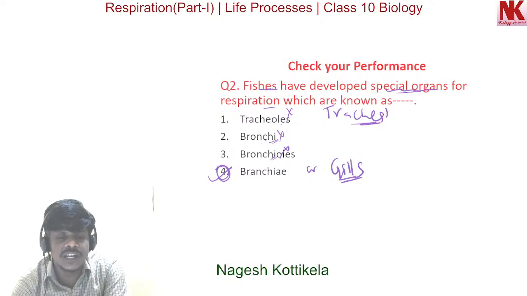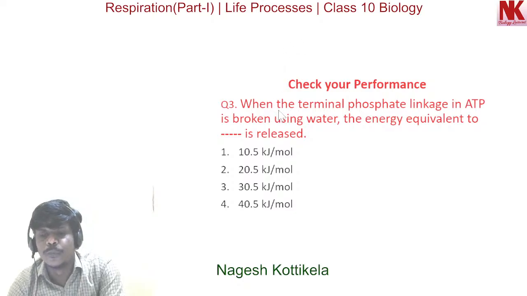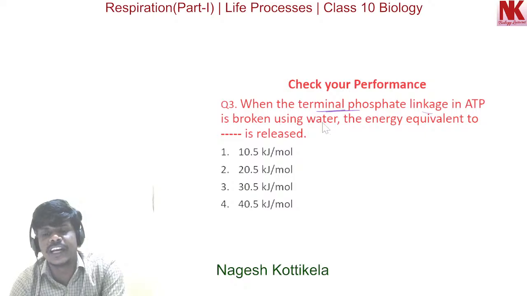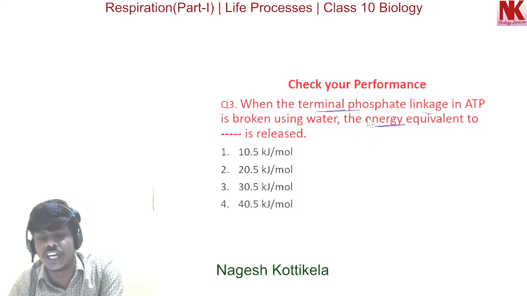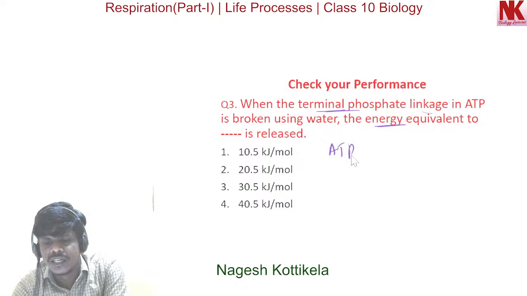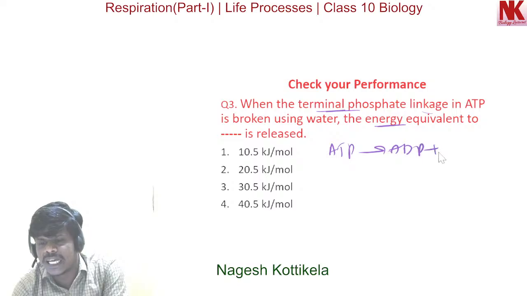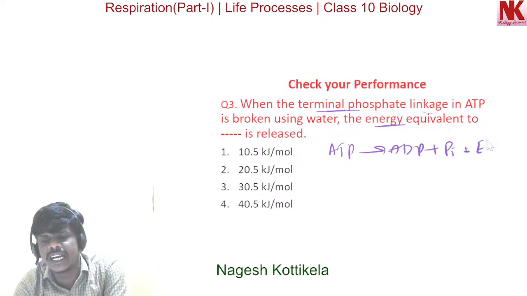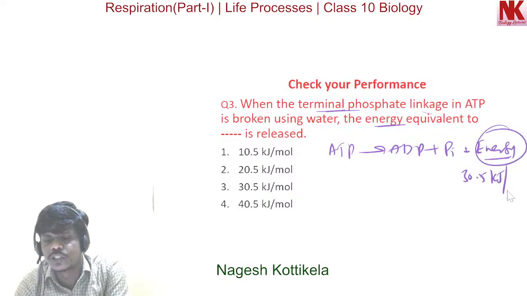Now moving to the next question. When the terminal phosphate linkage in ATP is broken using water, the energy equivalent to dash is released. So how much energy is released when ATP is breaking down? When ATP breaks down, ADP plus inorganic phosphate are formed and energy is released, and this amount of energy is 30.5 kilojoules per mole.